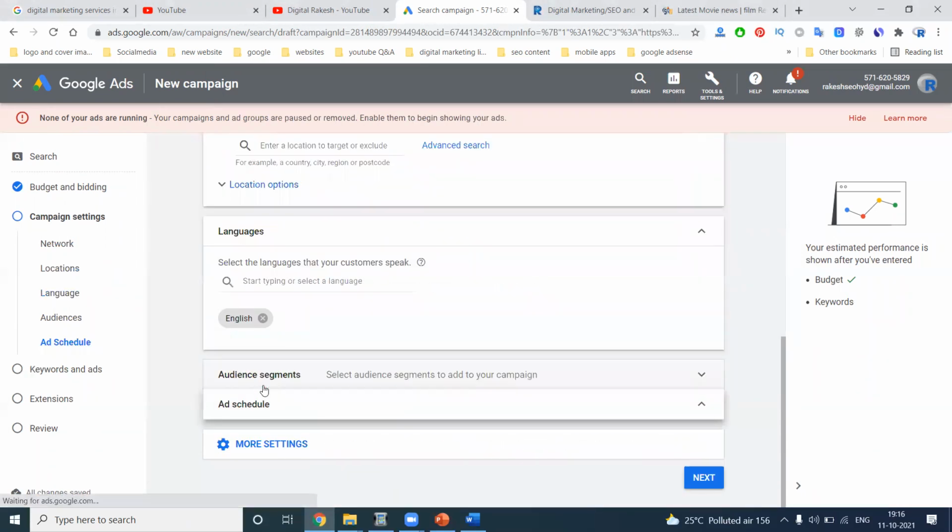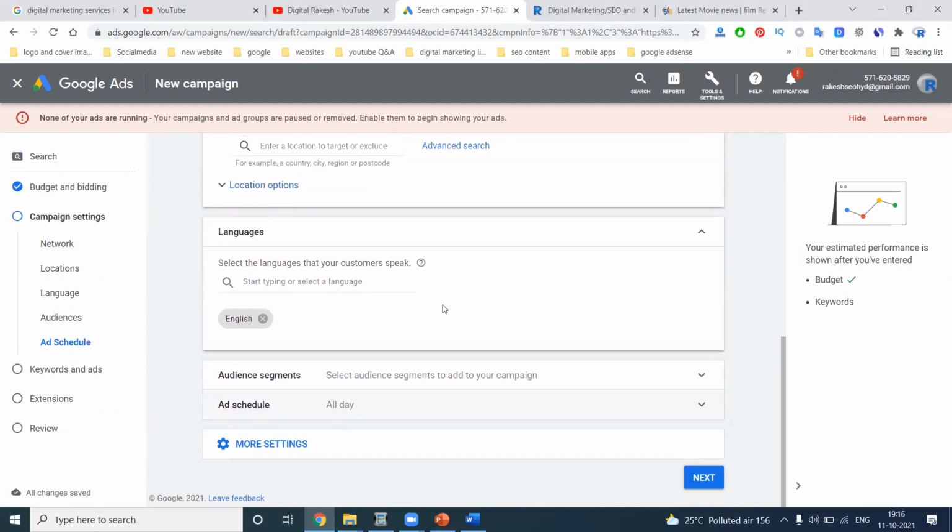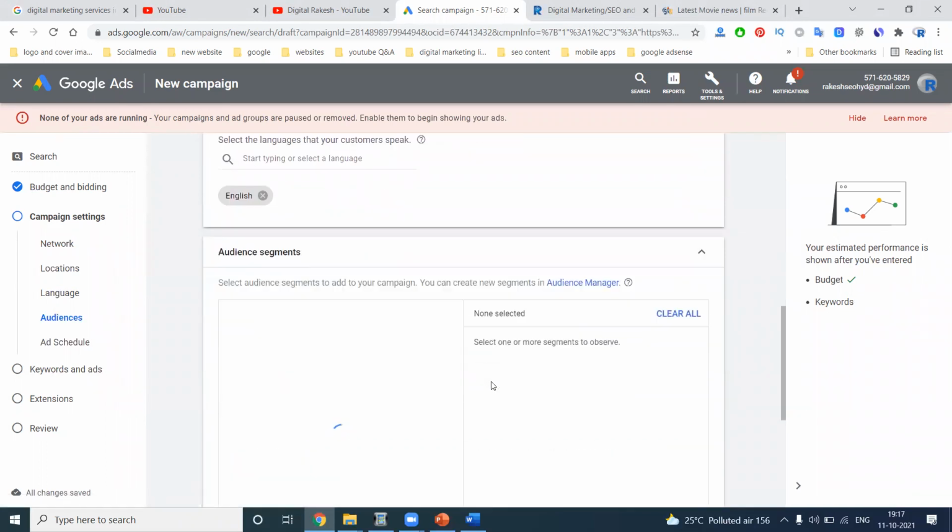Add schedules means what time you are running ads, a specific time zone. My ad will only run from 9 to 9, or 10 to 10. You can specify the time also, for all days or particular dates. Okay, next: audience segmentation. What audience will be searching here? I can target any audience. Why? Because anyone can search my content. Business people search for customer services, so I can contact every customer.